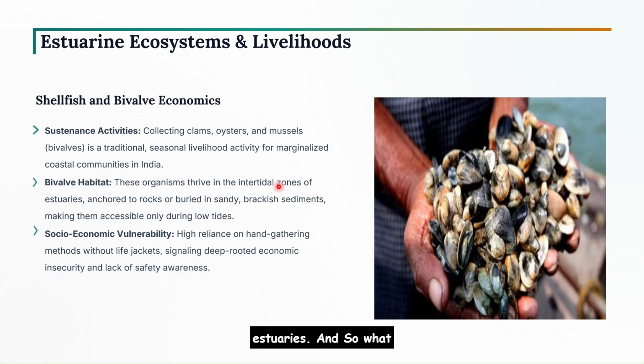And so, what are intertidal zones of estuaries? Where there are tides from different streams of water, from the river stream and also from the ocean stream. So, these organisms thrive in the intertidal zones of estuaries. They are basically anchored to rocks or buried in the sand or brackish sediment. So, basically, we can access them only during the low tides.